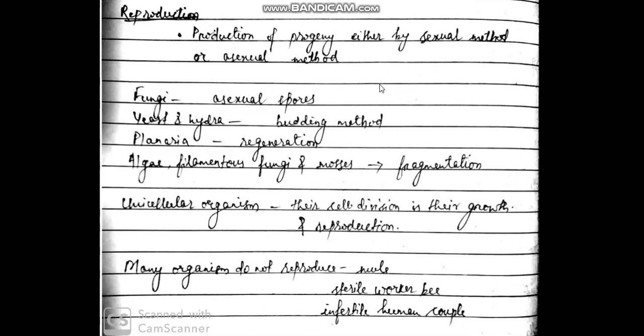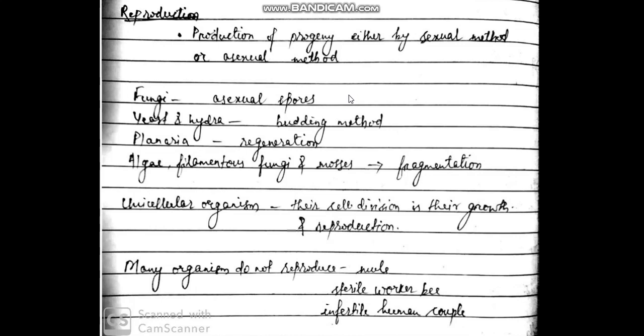So reproduction is a method by the help of which the number of individuals of a particular species increases. Clear? By the help of reproduction, a species continues its generation. If they do not show reproduction, then the species will become extinct after a certain period of time, after the death of the living organisms. So reproduction is very important to continue one species.